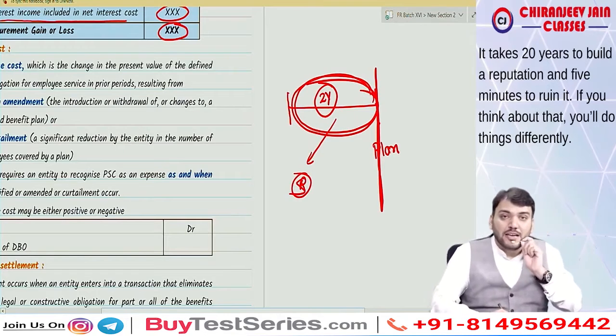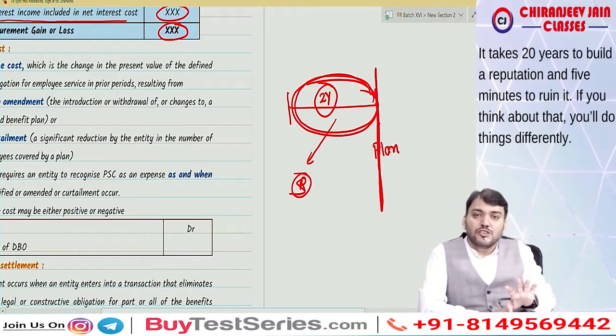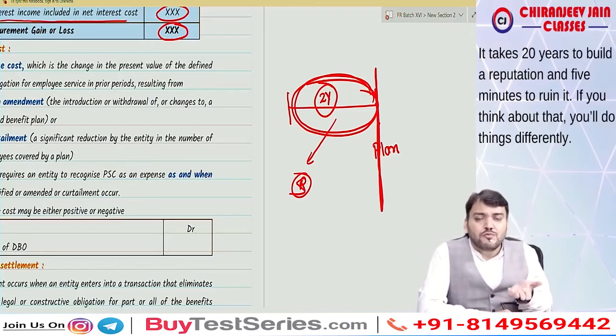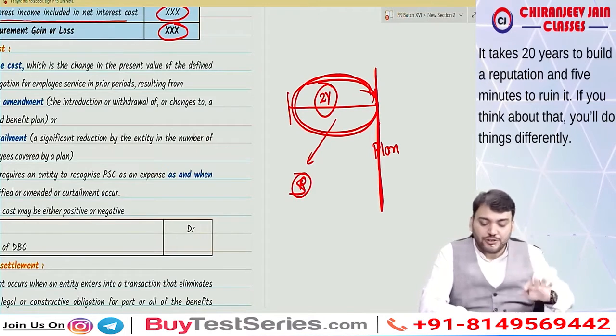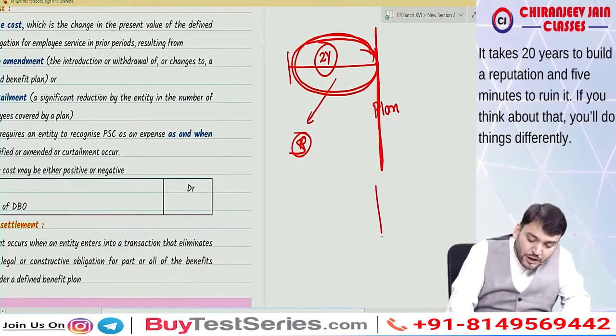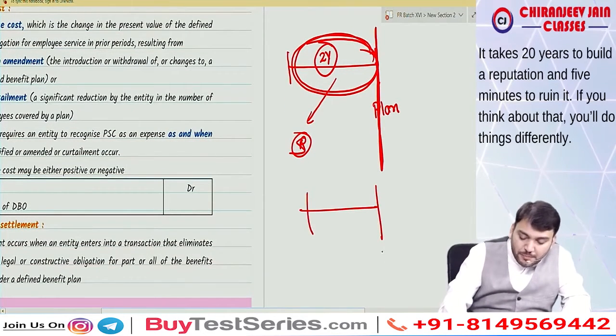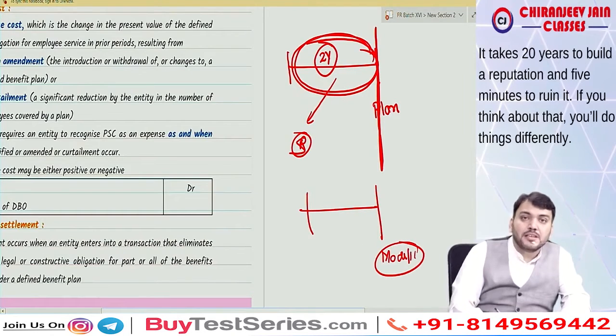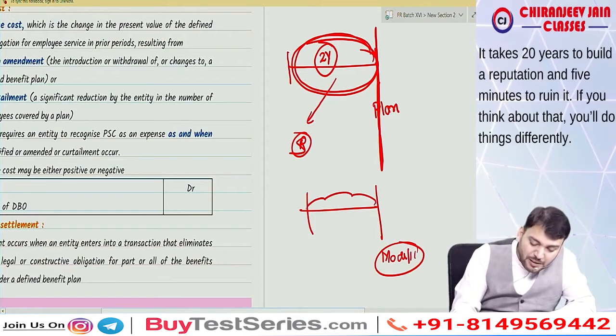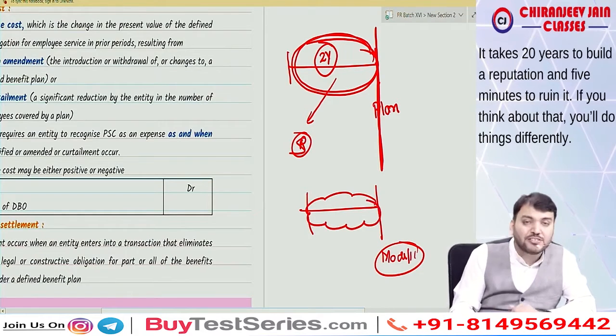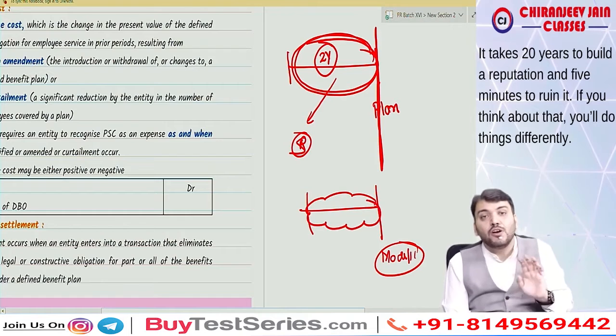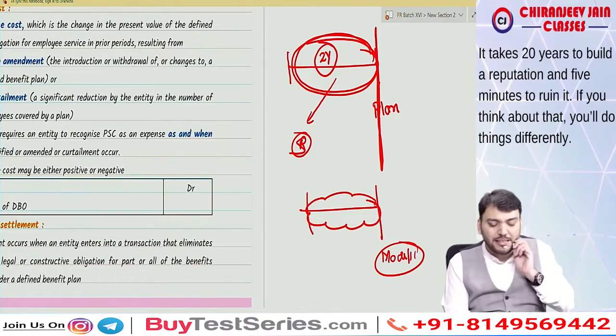Now the question is that we need to recognize past service cost, whether this past service cost will be deferred or will be charged to profit and loss account immediately. This is the question, correct? Or there may be some modification also. If there is some modification in the plan, due to that modification there will be some increase in past service cost. So that past service cost will be charged to PL immediately, or it will be deferred and will be recognized during what? Future period. That is the point.